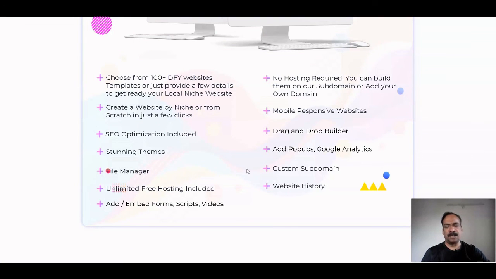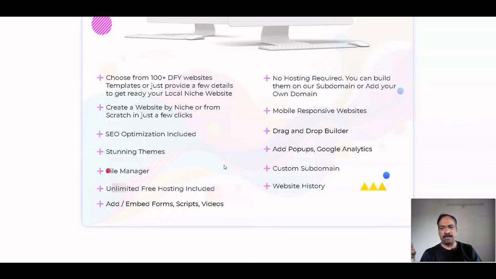So these are some unique features of LifeSite. You can choose from 100 plus done-for-you website templates from this software. You need to just provide a few details, and you can create your own website. You can create a website in any niche from scratch to finish, and that is also within minutes.